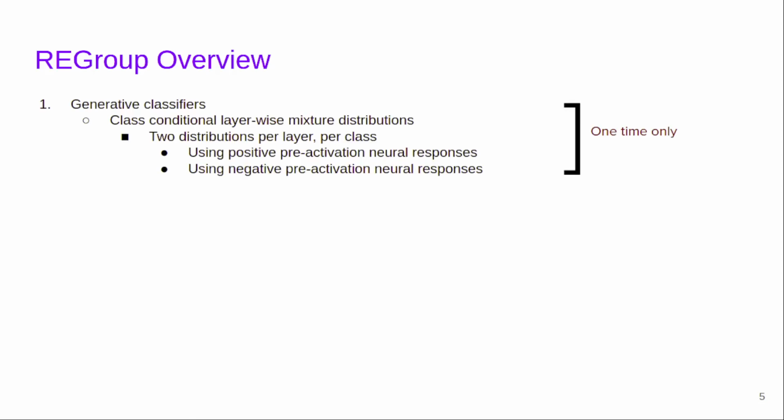REGroup works in a two-phase process. In phase 1, which is a one-time process, we learn layer-wise class conditional generative classifiers using the statistics of pre-activation neural responses. Specifically, at each layer, we learn two class conditional mixture distributions, one using positive pre-activation neural responses and the other using negative responses.